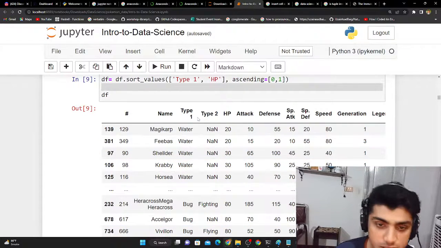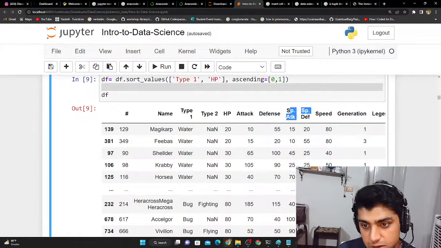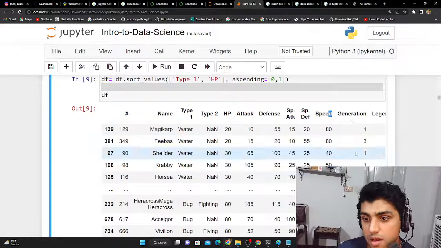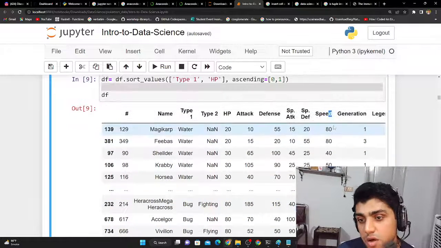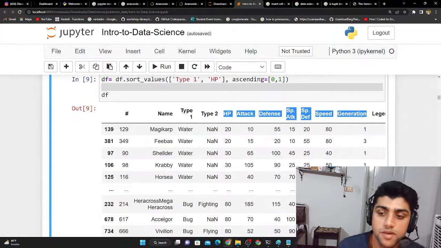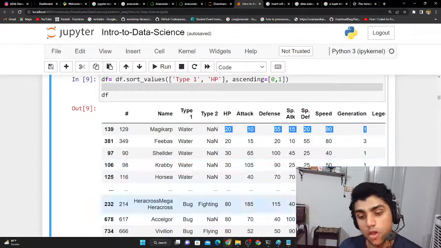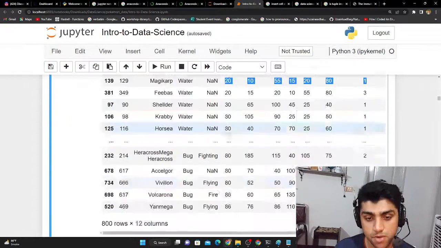So what they're actually saying is that you're gonna have to add in the HP, the attack, the defense, the special attack and defense, and speed, and I guess the generation. And you want these all things added up. I know it doesn't make sense, but maybe in some cases you would need something like this to add all these values and create a new column at the end called total. So how would you go about this problem?